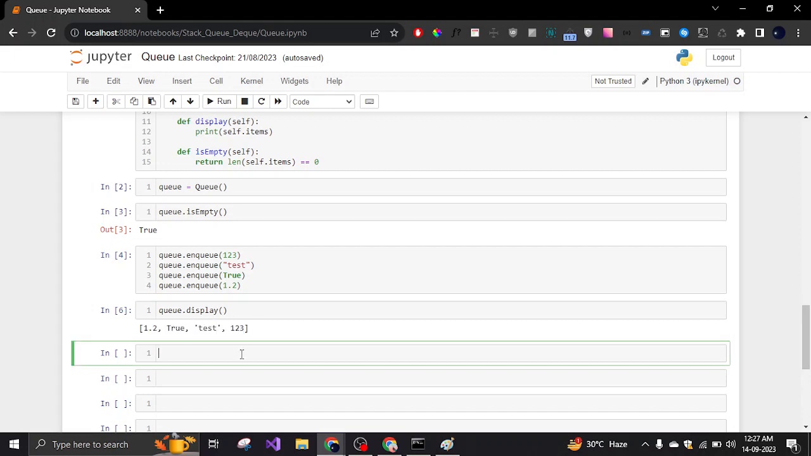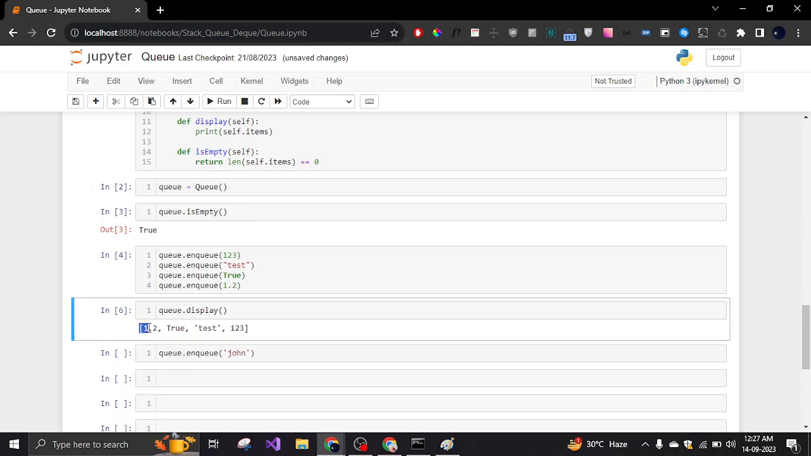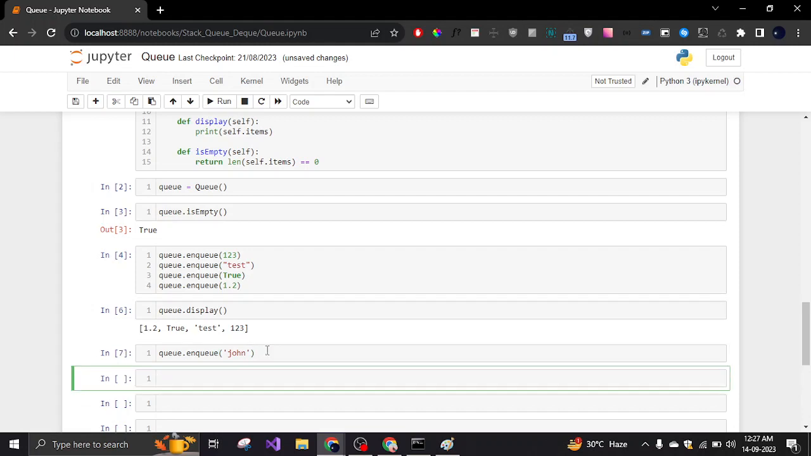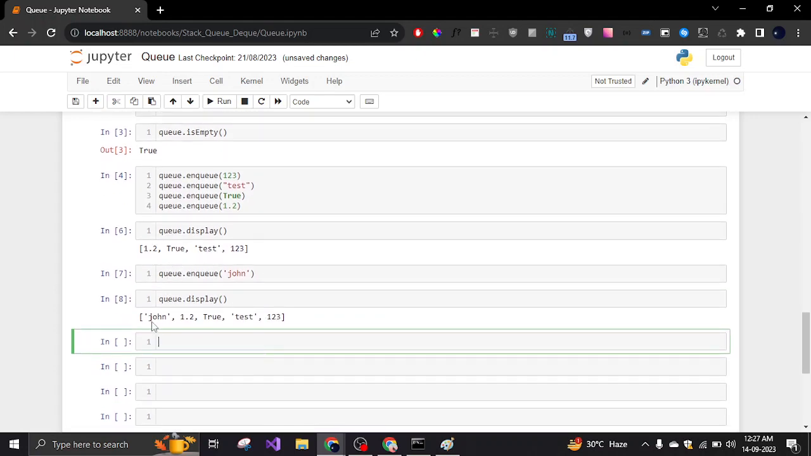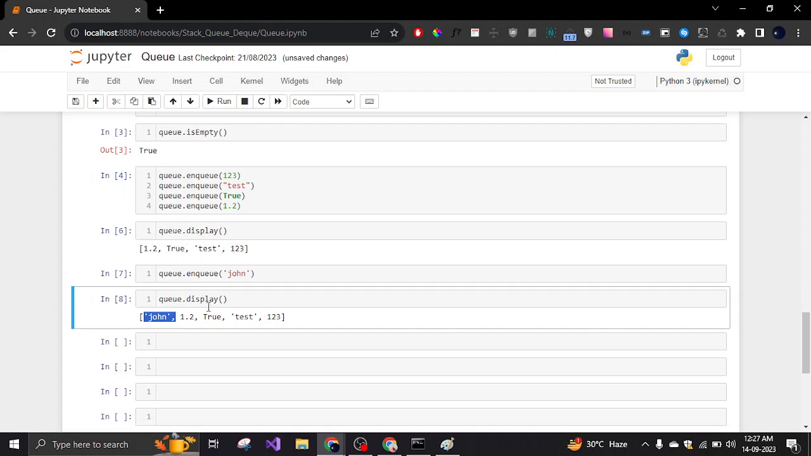Now let's say we want to enqueue any item. So if we want to enqueue an item, let's say I want to enqueue a string called John, right? So it will be added at the start of the list, not at the end of the list. So let's observe this, and then if we call the display function on it, as you can see, the item is added at the start of the list. It's not added at the end or at the middle or somewhere.